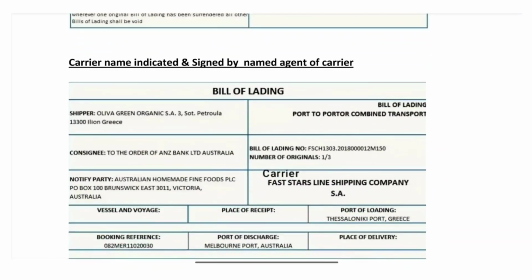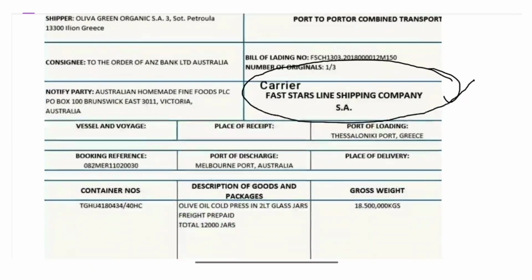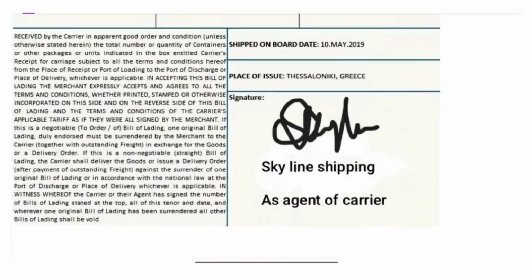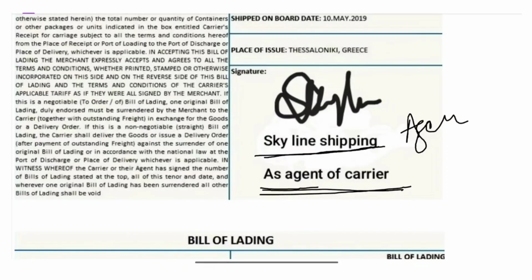Coming to the next example, when the bill of lading is signed by the agent of the carrier, the carrier must be indicated. Yes, it is indicated, and the agent should be named. Skyline Shipping Company is named as agent. Yes, the agent is also named, and Skyline Shipping Company signed as agent of the carrier. Signing capacity is also there.